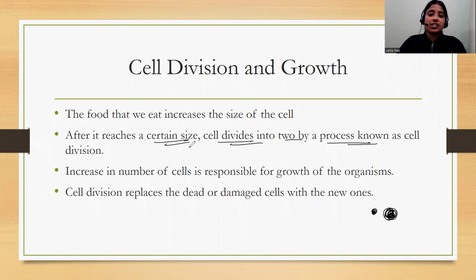So cell division is the process by which one single cell divides into two. Now, because of cell division, the number of cells present in our body increases, and this increase in the number of cells is responsible for the growth of the organism.